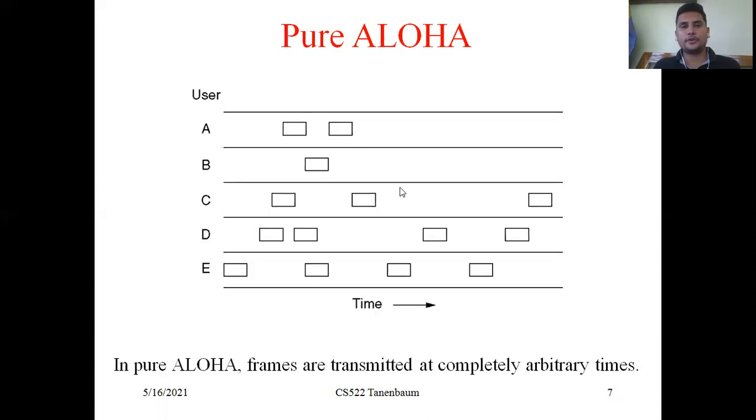The first one is pure Aloha. Here multiple users are transmitting n number of packets, that is, frames, transmitted by different users. In pure Aloha, frames are transmitted at completely arbitrary times.